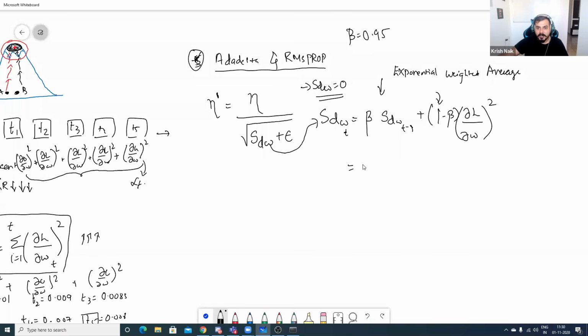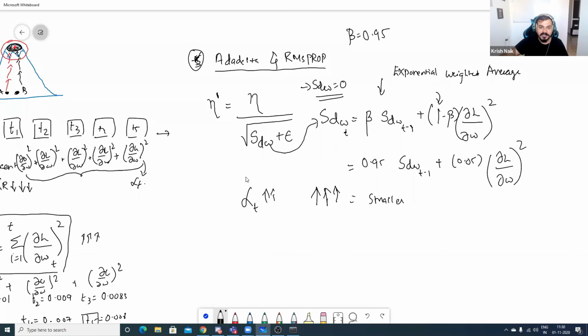Now see over here, what is happening? Suppose I write it as 0.95 SDW t minus 1 plus 0.05 multiplied by the derivative of loss with respect to derivative of W square. Now here, obviously this value will be smaller, right? It will never increase like how we had increased over here as alpha t. Like how alpha t was increasing without any limit, over here we are restricting it by this beta value, 1 minus beta value. And as I said, in this case usually the beta value is selected as 0.9 or 0.95.